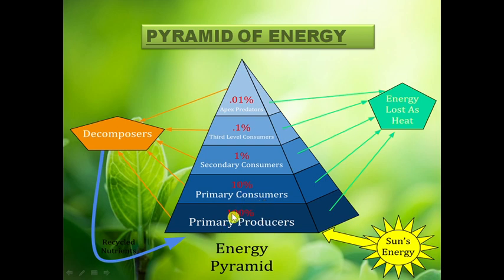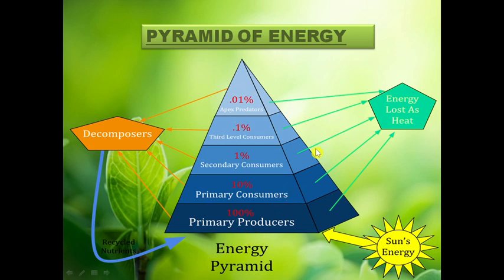Only 10% of it goes to the primary consumer level, only 10% of that goes to the secondary consumer level, and only 10% goes into the third trophic level, and finally only 10% of it goes to the predators, which is very little. They then get decomposed by decomposers and go into the soil through the recycling of nutrients and minerals, and again become available to the producers, and the cycle continues.